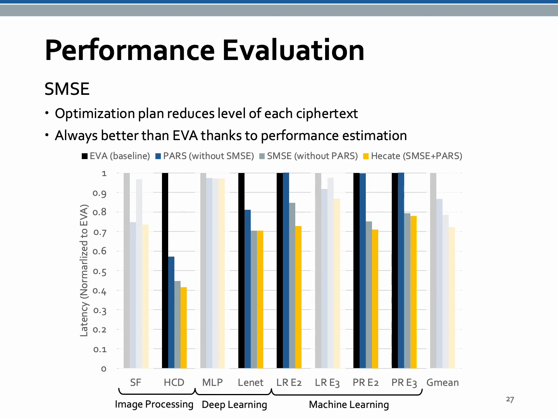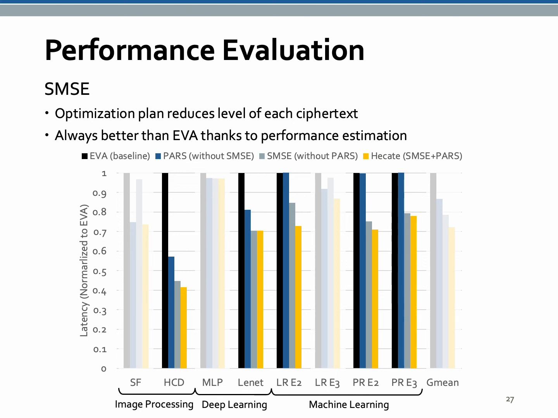SMSE improves the performance by generating an optimization plan that reduces the level of each ciphertext. Note that SMSE is always better than EVA thanks to performance estimation. SMSE can reject a plan that is slower than EVA. However, the inherent limitation of EVA limits the performance improvement because SMSE uses EVA as the code generation.